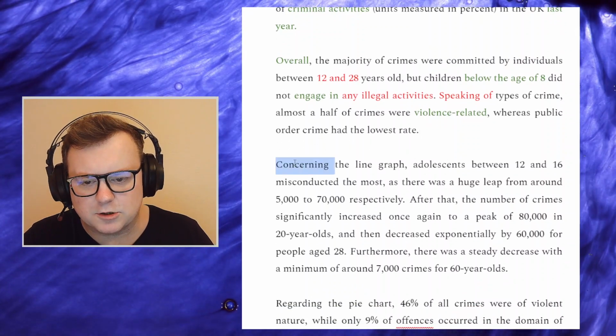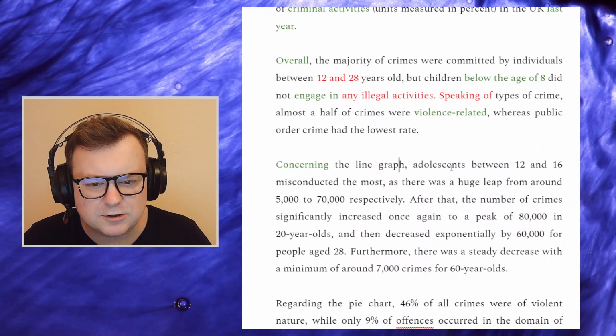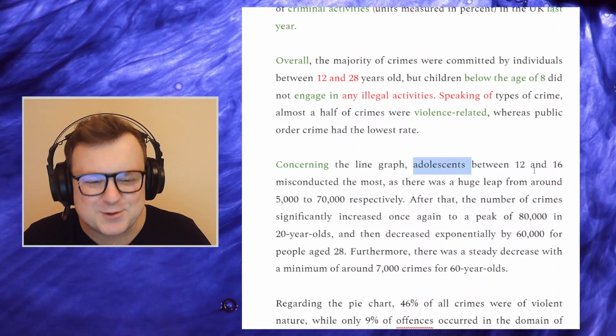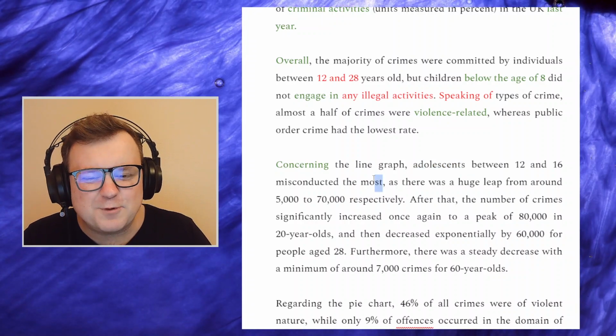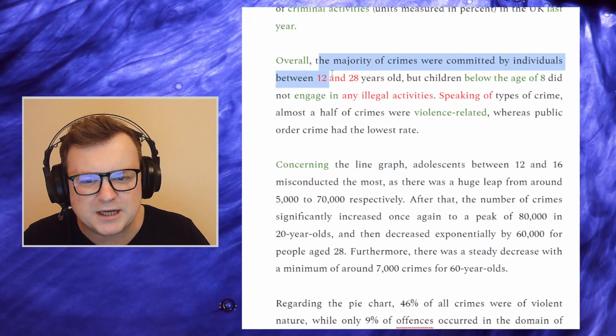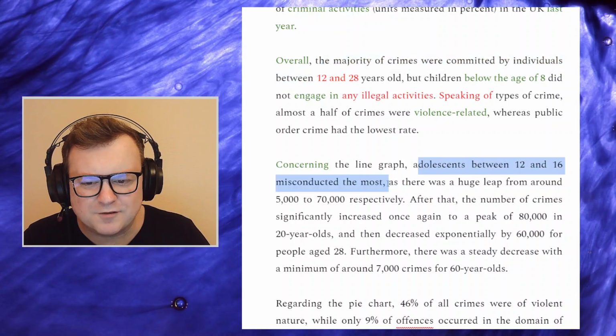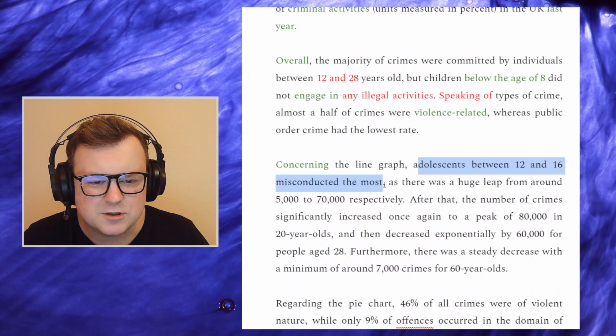Okay, concerning, good, very nice signposting language. Concerning the line graph, adolescents, cool, between 12 and 16. You're repeating stuff here. We've already had that. The majority of crimes were committed by individuals between 12 and 28 years old. And now we get adolescents between 12 and 16 misconducted the most. Is that true?